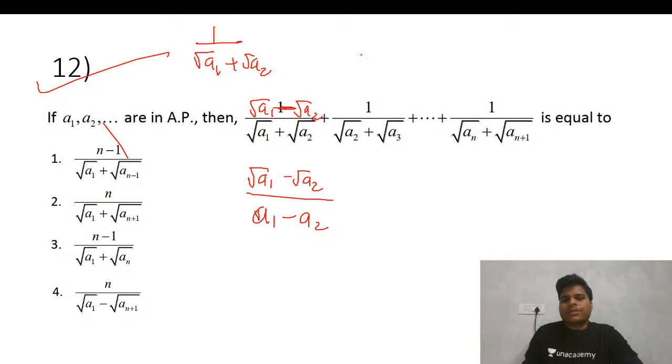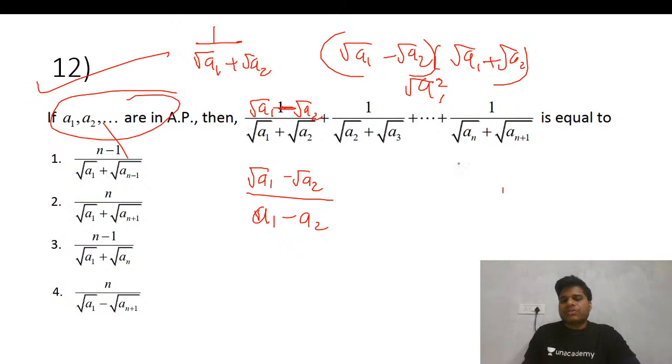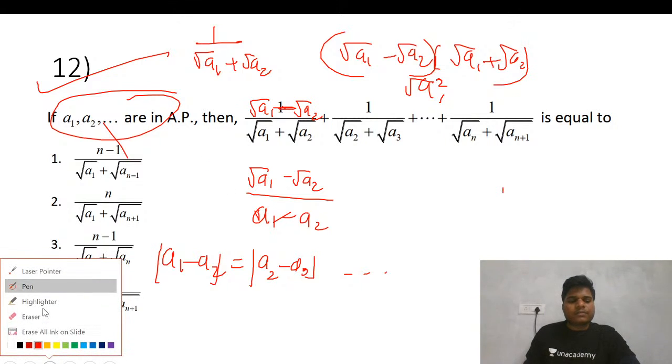Is this fine? Because root a1 minus root a2 times root a1 plus root a2 will give you root a1 square minus root a2 square, so that is basically this one. Similarly you will get all these things. As a1, a2, a3 are in AP, a1 minus a2 equals a2 minus a3, these all will be equal. Basically this is your d, your common difference. So we can write it as d.